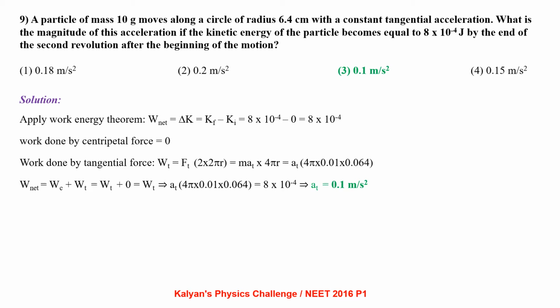Here there are two forces acting on the particle. One is a centripetal force, another one is a tangential force. Centripetal force acts along the radius towards the center, so the work done by centripetal force is 0. Now coming to the work done by tangential force, it is force into displacement, Ft × 2 × 2πr, as the particle completes circular path 2 times. So from there W net = 8 × 10^-4. From there a_t = 0.1 meter per second square.